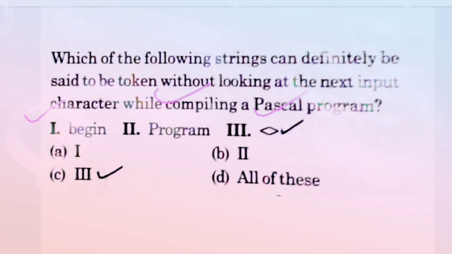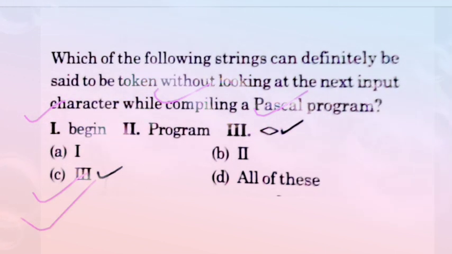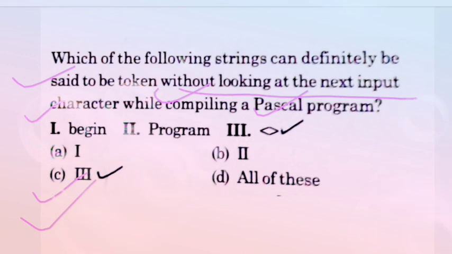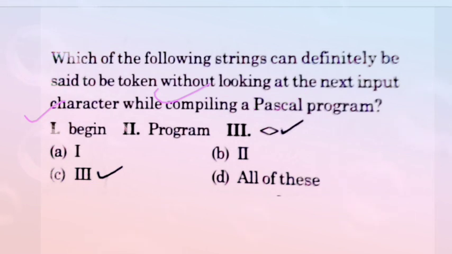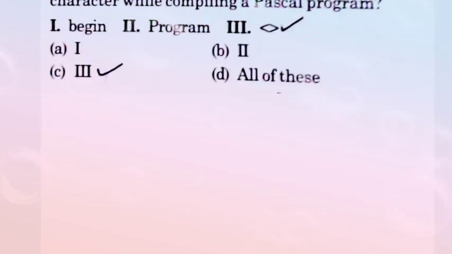Okay, so we say that the third is the correct answer, because here the string can definitely be said to be a token without looking at the next input character while compiling a Pascal program. So option C is your correct answer. Now come to the next question.